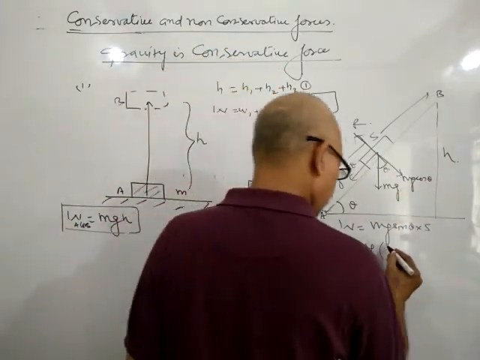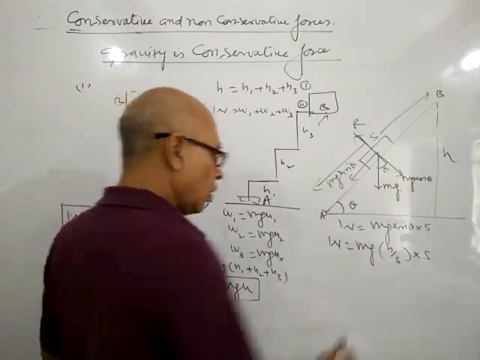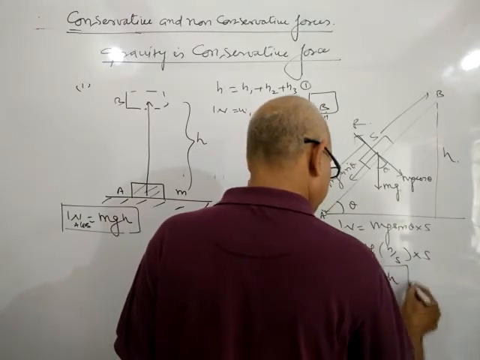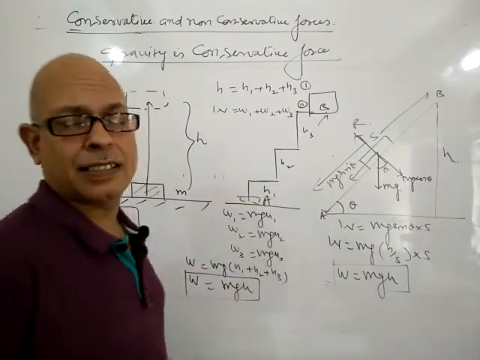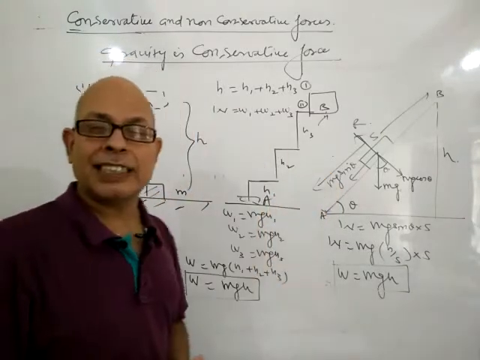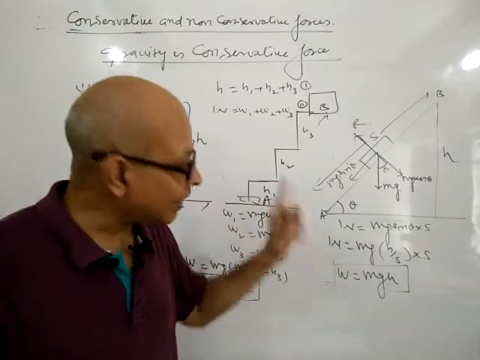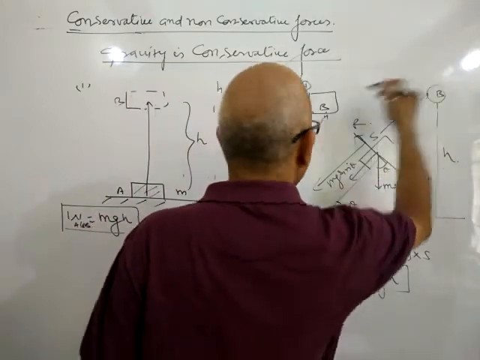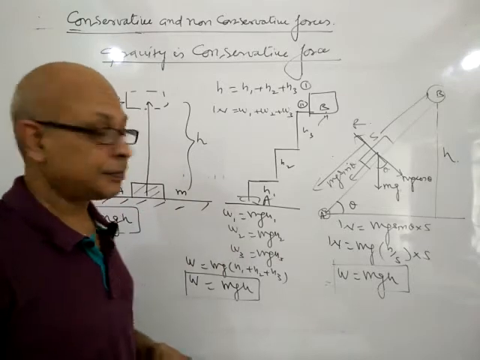It is h by s. So mg times h by s into s, it is again mgh. So these are the three observations, and it is clear from all three observations that work done against gravity depends only on initial and final positions, does not depend on the path followed.